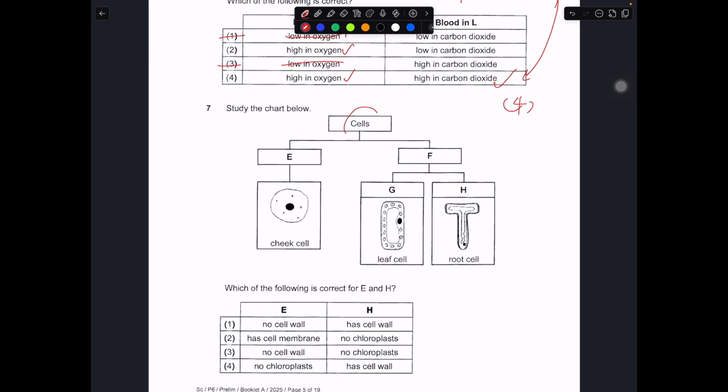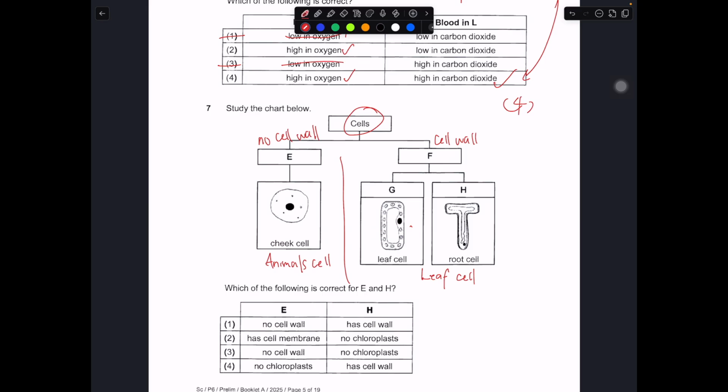Okay, so you have cells. Then you have chick cell, leaf cells, and root cells. So what divides them apart is that these fall under animal cells. So then these fall under leaf cell. So the major difference between leaf and animal cell is that it's always about the cell wall. So this one should be no cell wall. Then this one should be cell wall. This one, G and H, should have cell wall.